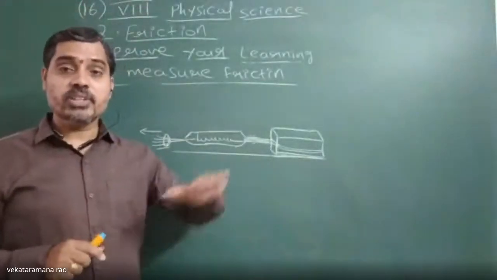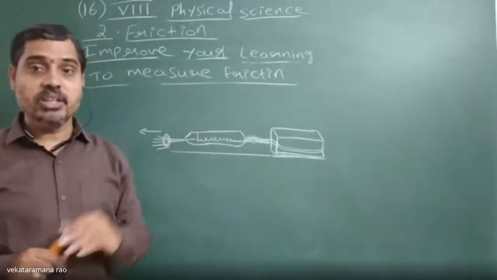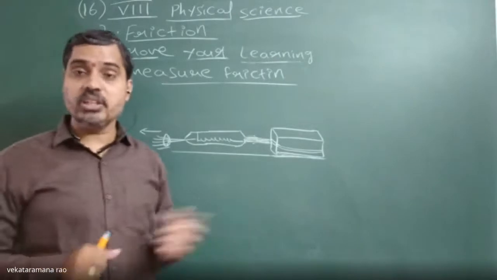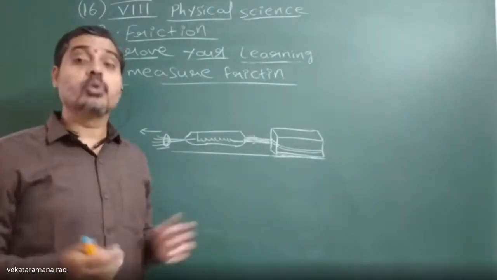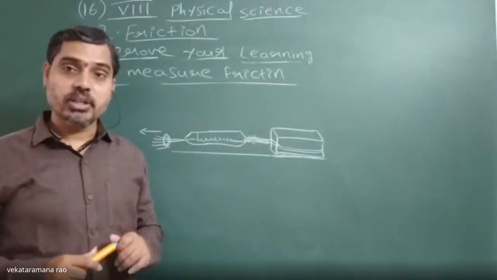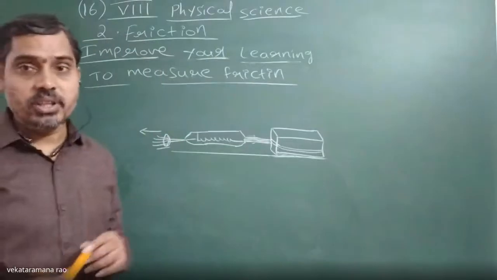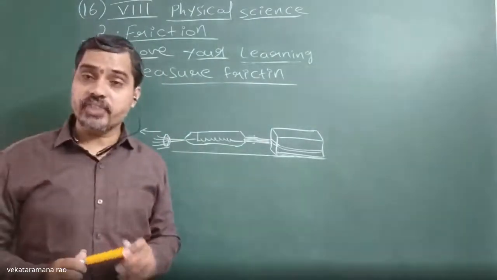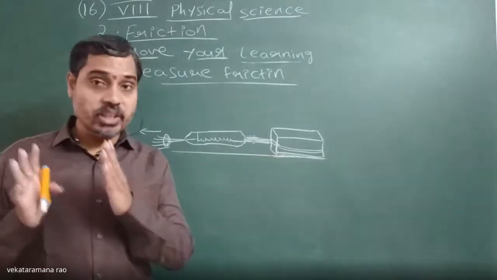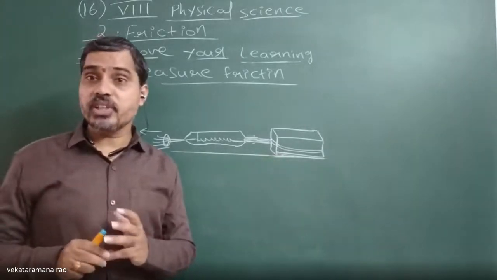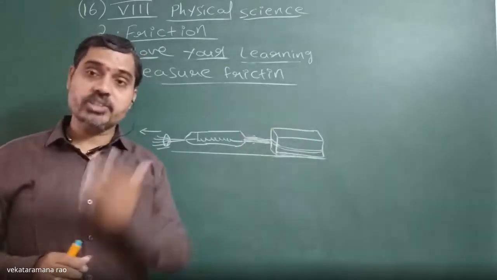Why? Whenever it starts moving, the sliding friction is acting, which is less than the static friction. That's why we need not apply a huge force to overcome sliding friction. Sliding friction is always less than static friction, because static friction keeps the object at rest, whereas sliding friction means we applied more force and it started moving.